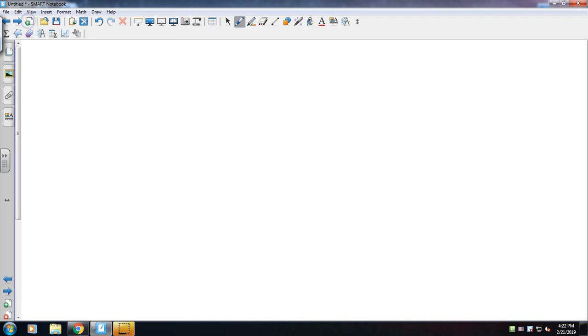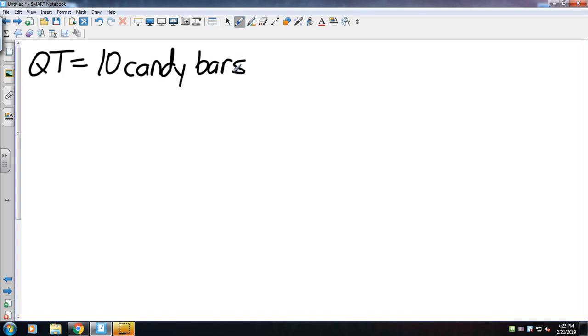Now, things that you're going to see are words such as "without replacement." You may also see something like, I go to QuikTrip, and there are 10 varieties of candy bars. Let's say 6 are milk chocolate, and 4 are dark chocolate.